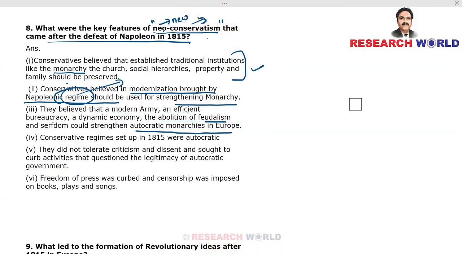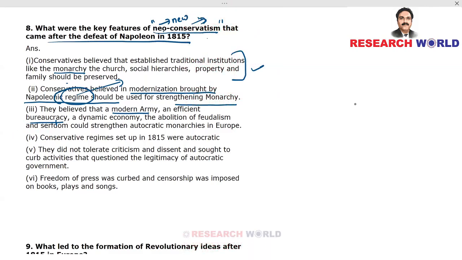So they believe that a modern army, because being an army general himself, Napoleon emphasized the modernization of the French army. So they believe in a modern army, an efficient bureaucracy. Bureaucracy means the officials who are working for the government. Okay, bureaucracy means the government officials. All right, government officials are called bureaucrats.